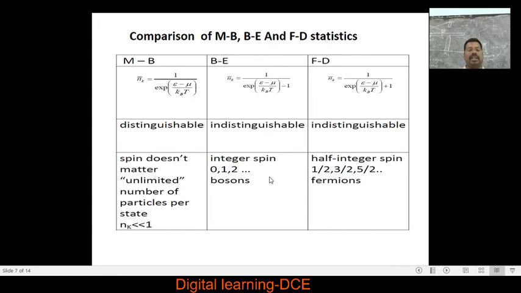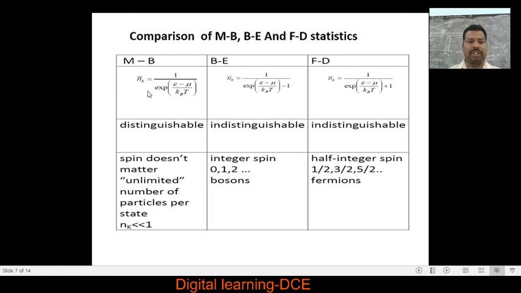Now we are going to compare the three types of statistics, that is MB, BE and FD statistics. Here we represent this in tabular form: in the first column MB statistics, second BE, third FD.